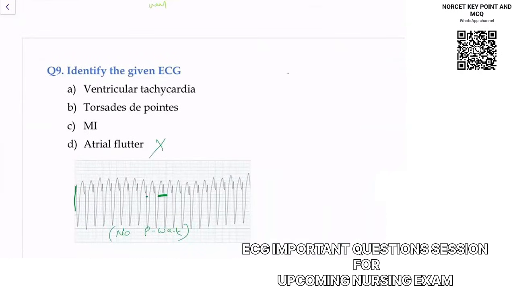MI, you will see ST segment elevation. So that is classical. I think many of you already know this. MI is ruled out. Torsades, I'll tell you a little later. So understand this is what we call broad QRS with no visible P waves. This is your ventricular origin.